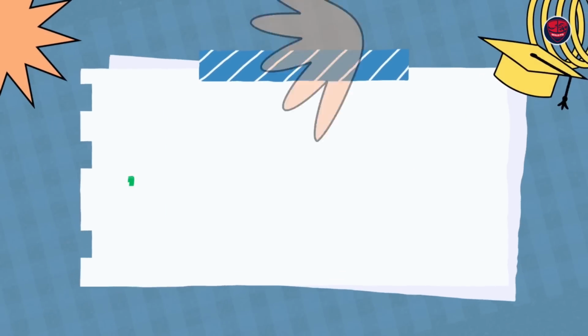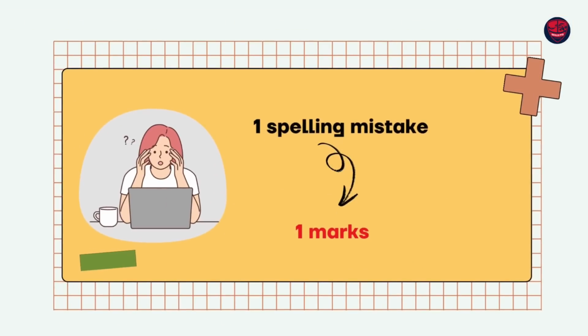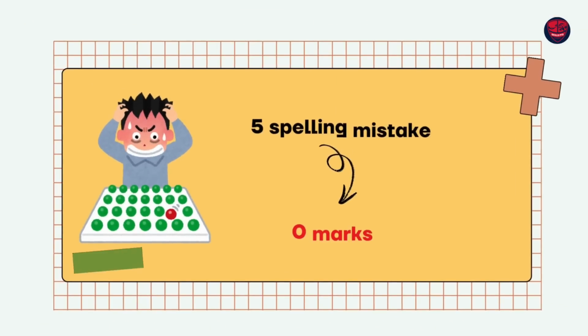Even after trying this, why are your marks low? Very simple. These are the reasons. You make one spelling mistake while typing. Remember, copy paste means the copy paste button will not work. Exactly, you got to type. That's what I mean by saying copy pasting. So when you type the exact words, you're going to make spelling mistakes. Let's say one spelling mistake costs you 1 mark. 5 spelling mistakes you make, it's going to be 0.